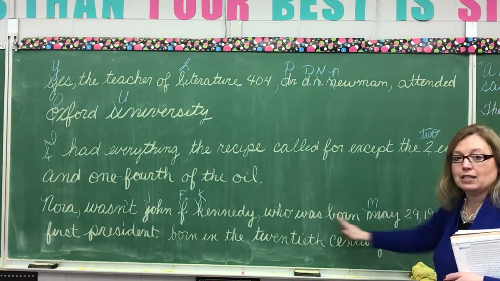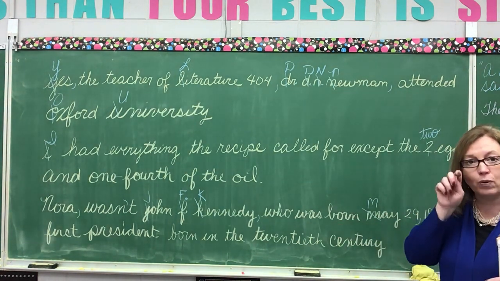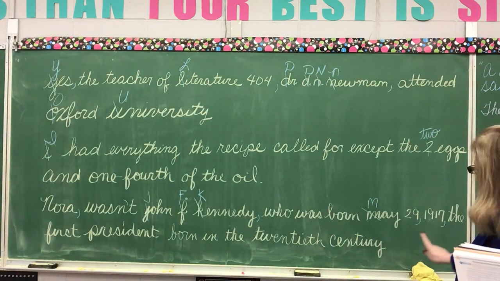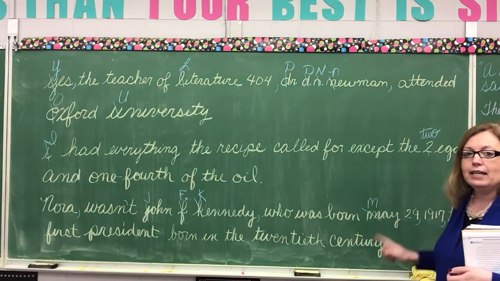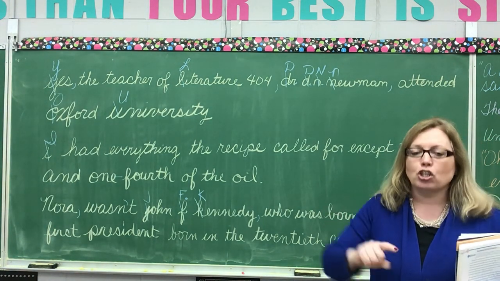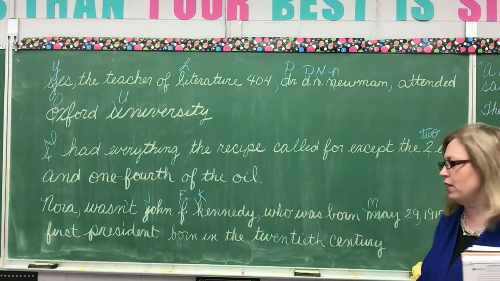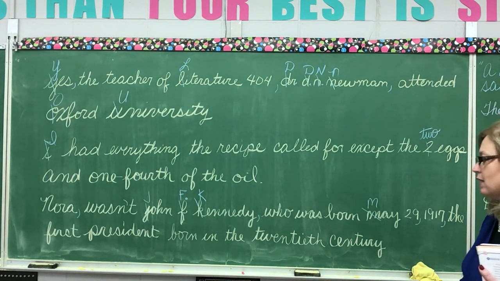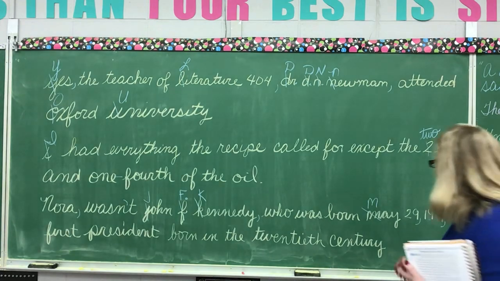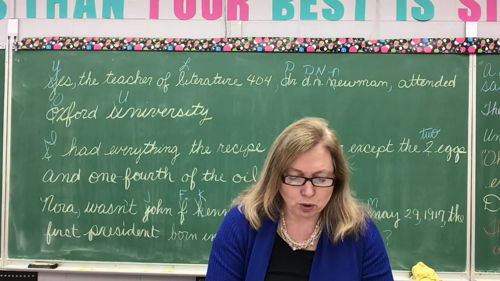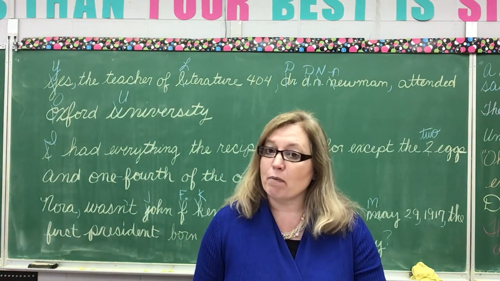We have a comma here because this is an appositive. But also, if it wasn't an appositive, we would have still needed a comma after 1917. Anytime you have a month, day, and year in the middle of a sentence, you have to put a comma after the year, okay? So let's continue. It was the first president born in the 20th century. One more thing, we need a question mark, okay? All right, I want you to look at number 4 and number 5 later.